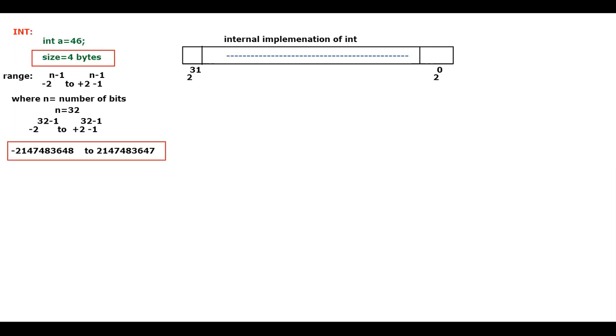In the same way, if I want to speak about the range, it is almost minus 2 to the power of 63 to plus 2 to the power of 63 minus 1. So this is the range. If you have free time, please calculate what 2 to the power of 63 is and try to write it in the notes. So that is what I can tell about the long data type. For huge numbers, we are going to use the long data type.